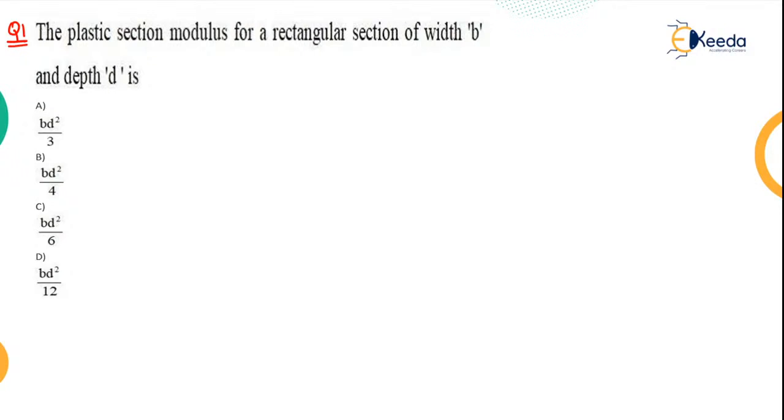Okay, so what does it say? The plastic section modulus for a rectangular section of breadth B and depth D. See, generally there are two types of section modulus. Section modulus is generally kept as Z. One section modulus is elastic, and the other is plastic section modulus.